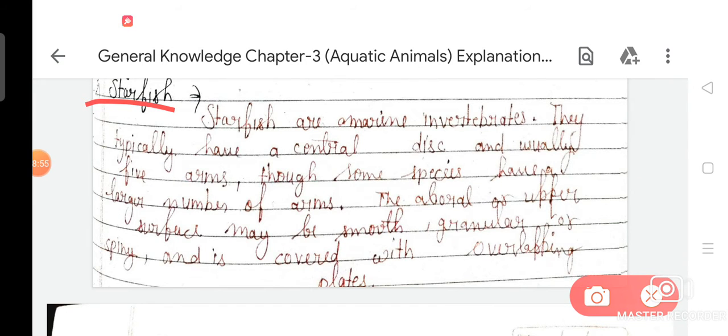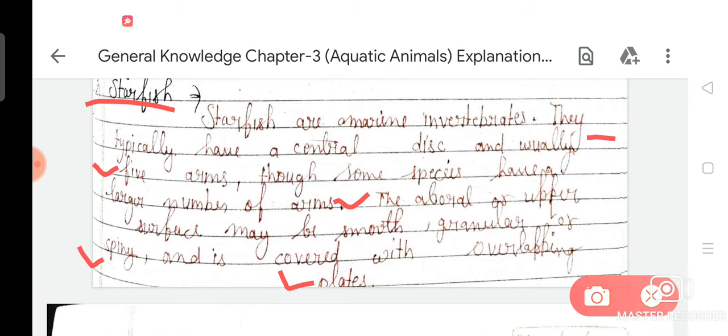Starfish are marine invertebrates that typically have a central disc and usually 5 arms, though some species have a larger number of arms. The abdomen or upper surface may be smooth, granular or spiny, and it is covered with overlapping plates.